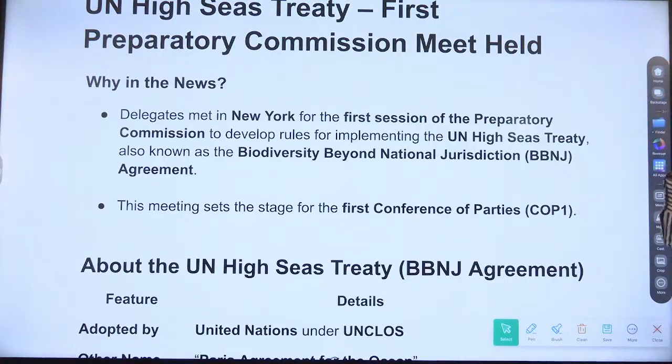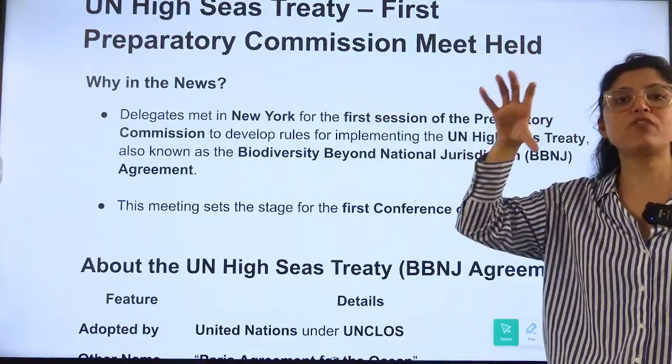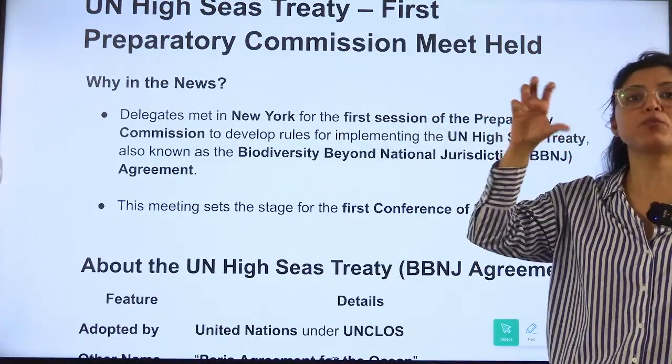So this is for the high seas. Now we have to know the definition of high seas also. This is the first conference for the high seas. For climate change, for desertification, everywhere conferences are held to protect them.